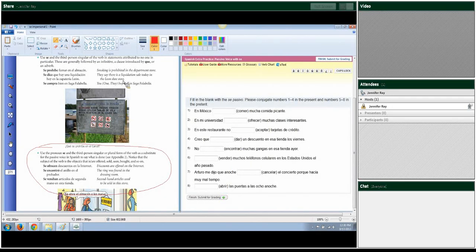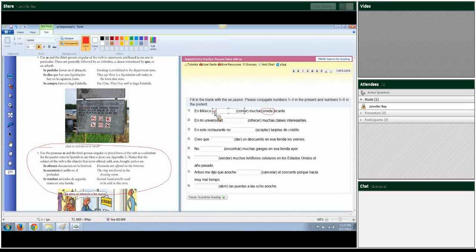So you're going to conjugate for what is actually being eaten, which is comida. It's singular. So I'm going to put se come. Oh, wait, we're supposed to put in the preterite. Make sure I'm getting my directions right. Oh, 5 through 8 in the preterite. Okay, so I thought that would be right. Se come. So we do 1 through 4 in the present.